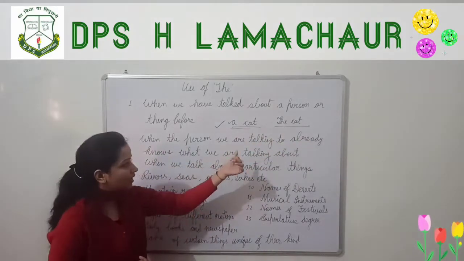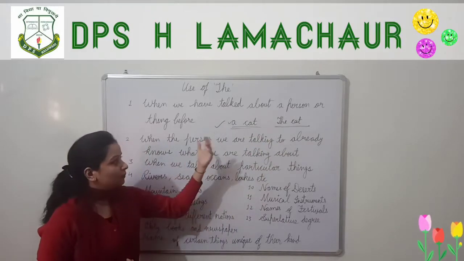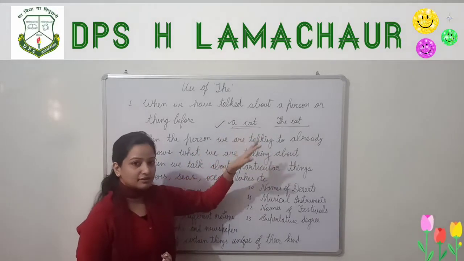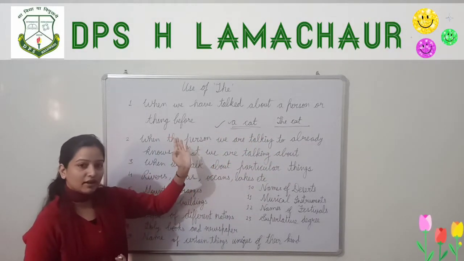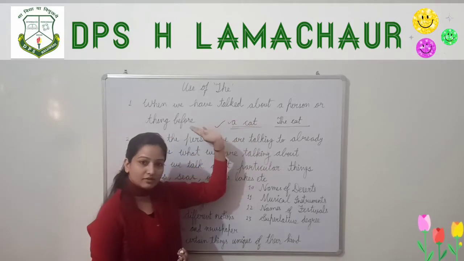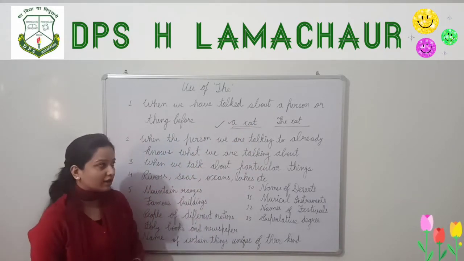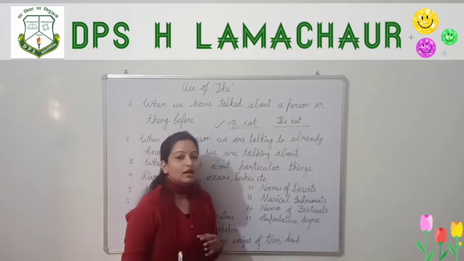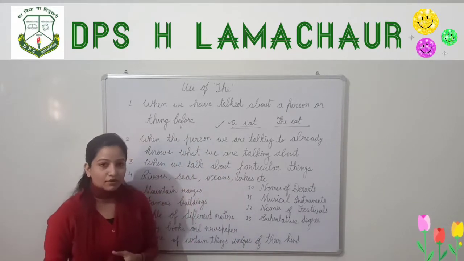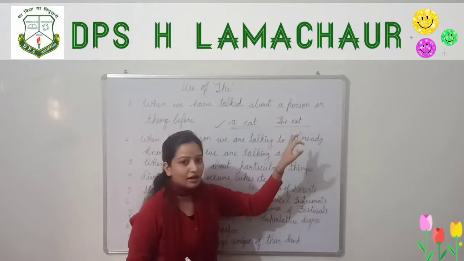Like here I have used the cat because I have bought a cat. You have already discussed this with your friend; your friend knows that you have a cat. Now whenever you discuss your cat, you will say the cat.